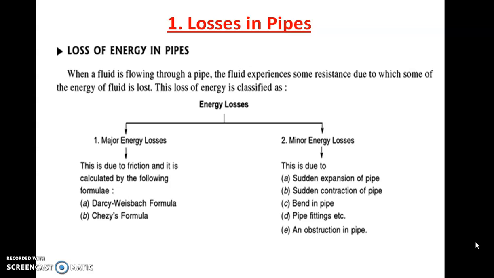Major energy loss, it is because of mainly friction. The friction is the major cause of the major energy loss. So the loss which is because of friction between the fluid and fluid layers as well as fluid and solid, that is called as a major energy loss. Second, the minor energy loss. Minor energy loss is because of the area change of the pipe. If there is sudden change in the cross-section area of the pipe during the flow, then the fluid experiences some loss, that is called as a minor energy loss.